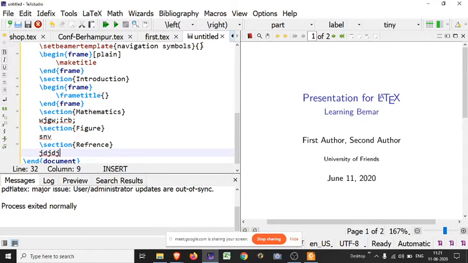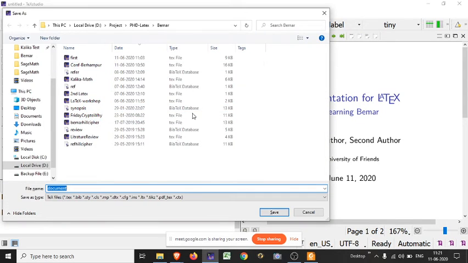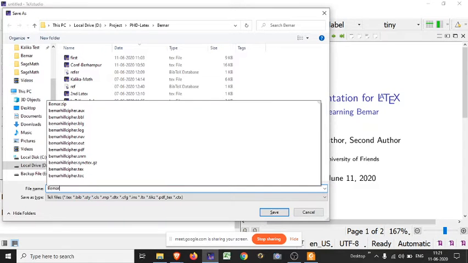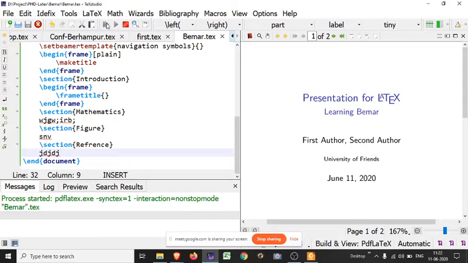Oh sorry, I have not saved this file. Just creating a file, first you have to save it, so that if your window or your computer shuts down, your file will not be lost. Here it shows untitled, which means this Beamer file is not saved. For saving, press Ctrl plus S. A window like this will appear. I am writing beamer and just click on save. Now this file will be saved. Now click on compile and run.